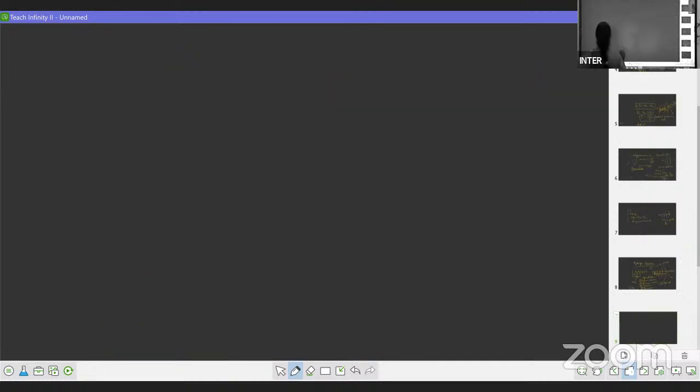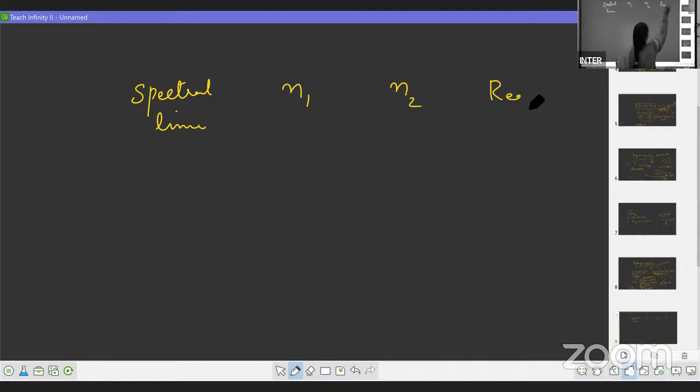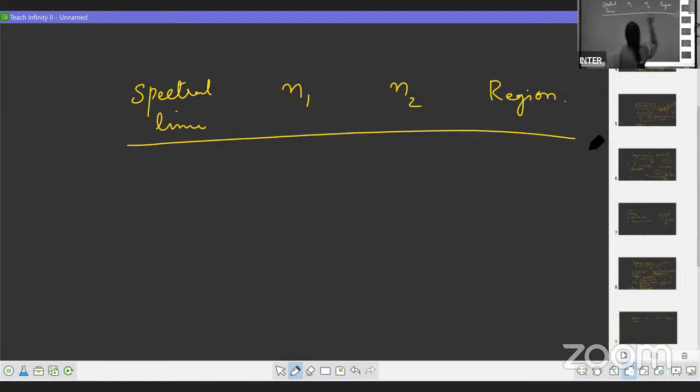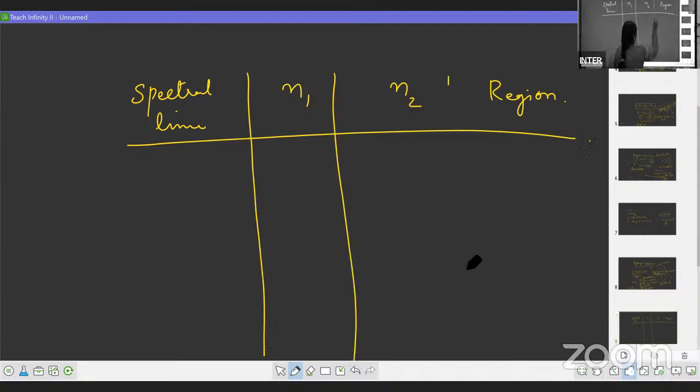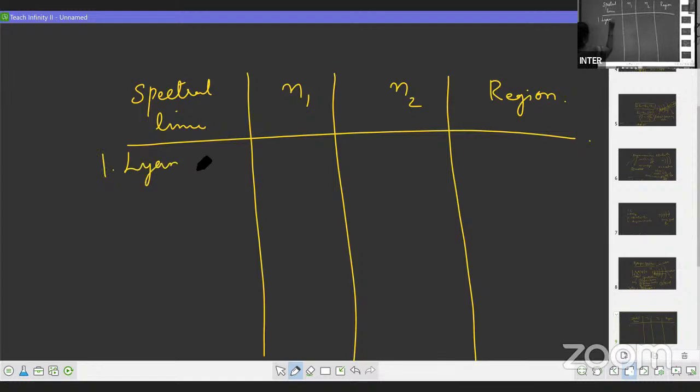How you are going to explain, for example, spectral line, then ground state, then excited state, region. कौन से region में आप एक spectral lines को देख सकते हो, right? So total how many spectral lines we are having? 5 spectral lines.